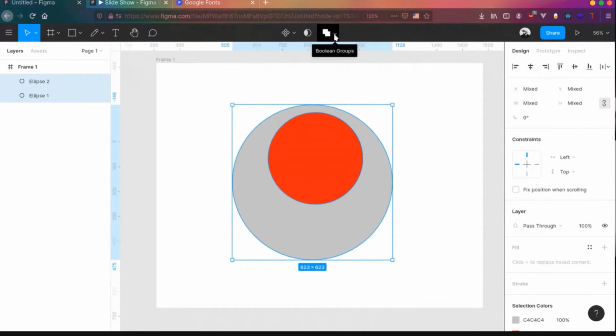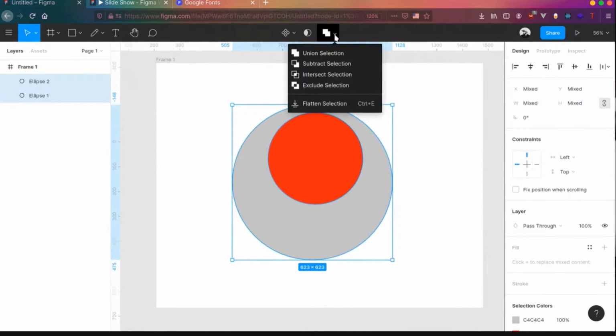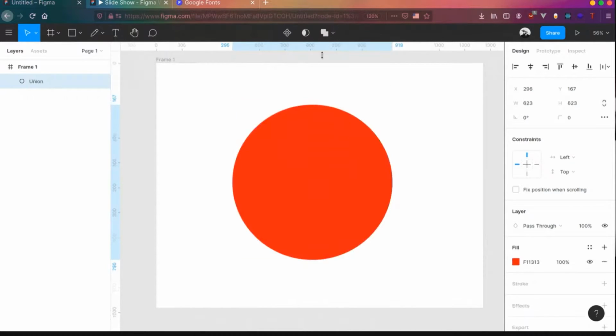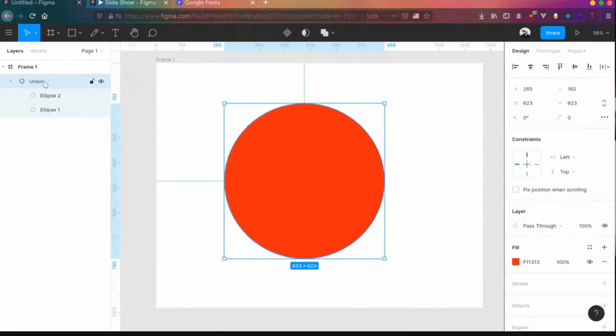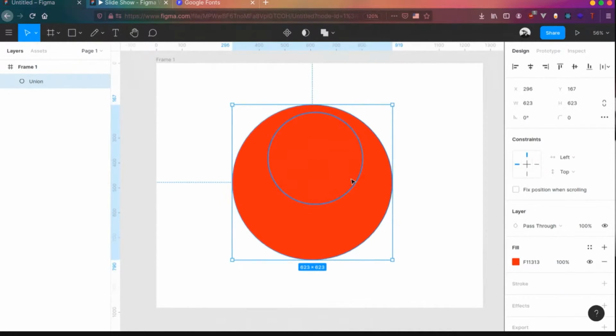This is basically the selection options, Boolean groups. It will have a couple of options over here. This is mostly misunderstood by a lot of people. It's hard to get right the first time, but if you are a veteran designer, you might be familiar with these tools. Union selection basically means merge all shapes together. We'll get a single shape out of it. There are no more two shapes. It's a single shape. But still, unlike Photoshop or Illustrator, Figma doesn't destroy the previous shapes. They will still be available here, except the group is called a union. Now Ctrl+Z, get that back.